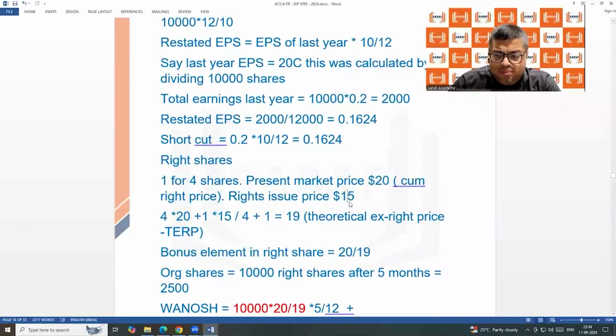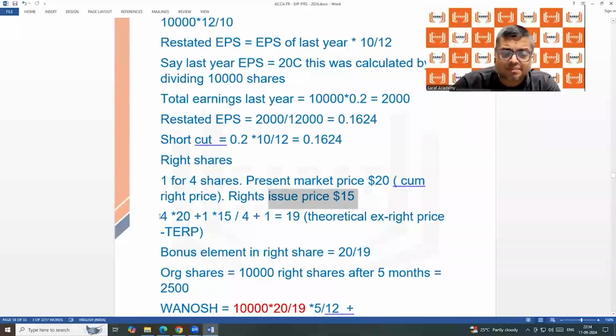There is no compulsion on me. I am the shareholder of the company already. The company is offering a $20 share at $15. So should I buy this share from the company? I should. If I have any brain, I should buy, because I am getting a $20 thing at $15. But the market says that when the company is giving a $20 thing at $15, then after the rights issue, what will be the market price?